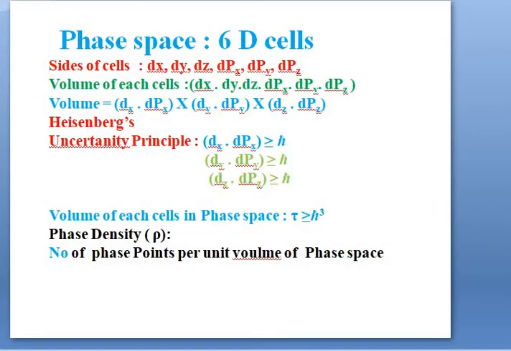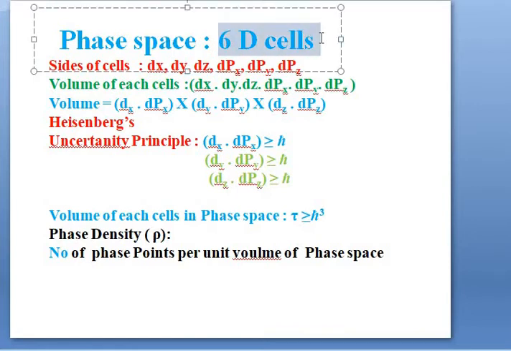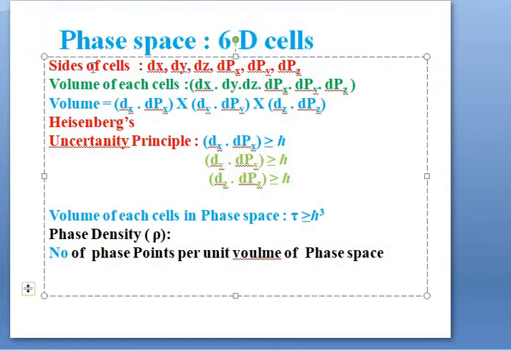Now we divide the phase space into cells, that is, phase space is divided into 6-dimensional cells whose sides are dx, dy, dz, dpx, dpy, dpz.